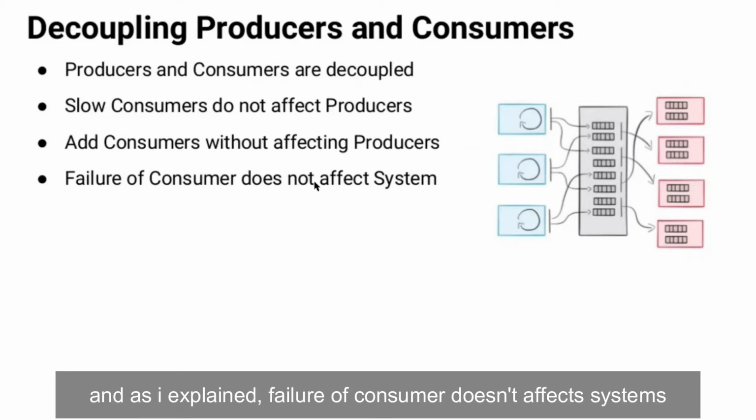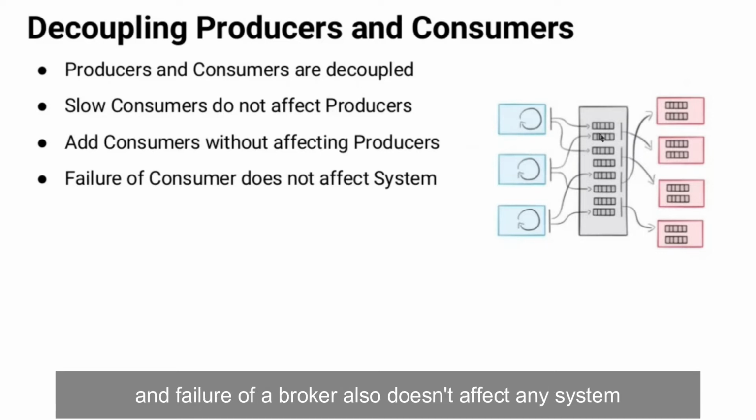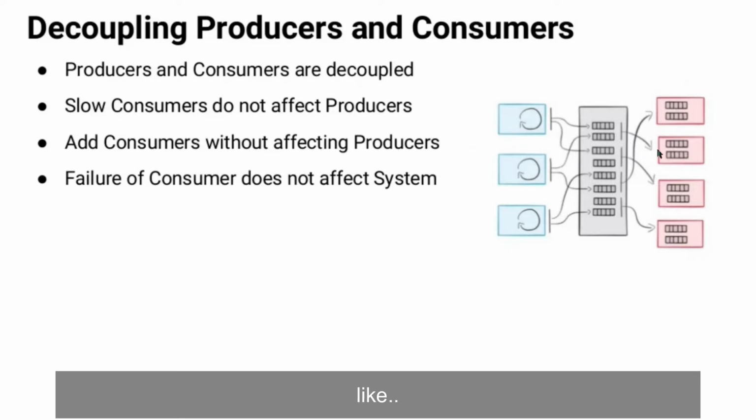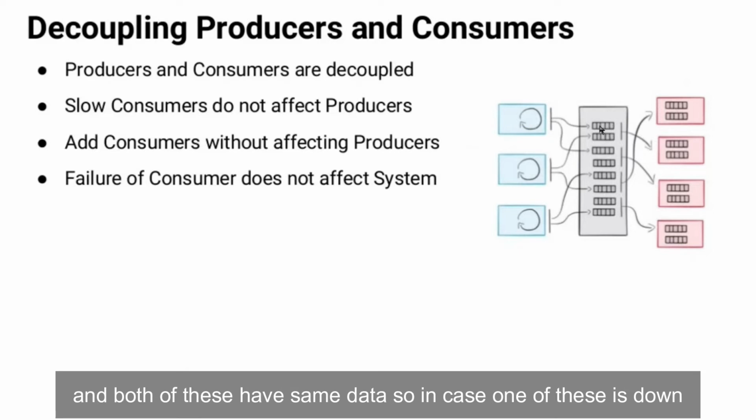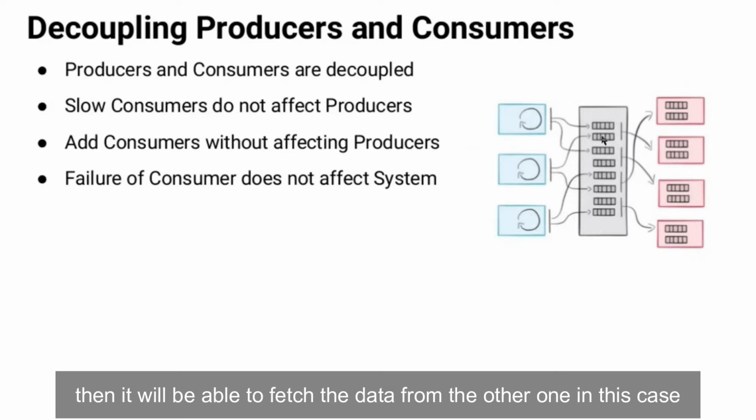And as I explained, failure of a consumer does not affect the system, and failure of a broker also does not affect the system, because we can replicate the data in multiple brokers, like we see here. Suppose consider this group. It has two consumers here, right? And this group is polling messages from these two brokers here, and both of these have the same data. So in case one of these is down, then it will be able to fetch the data from the other one.